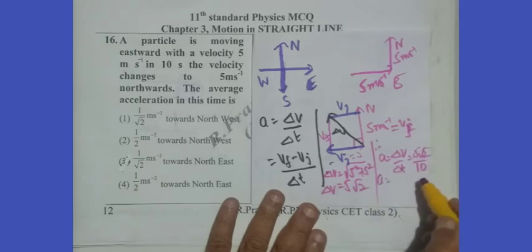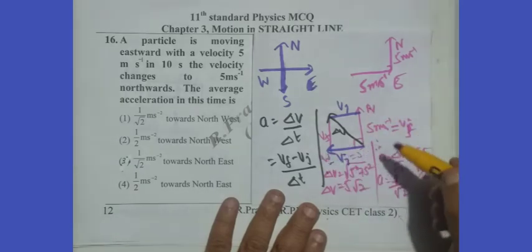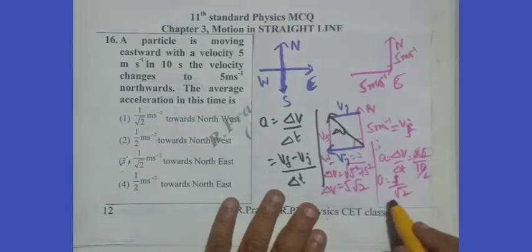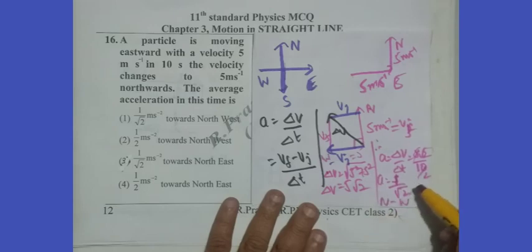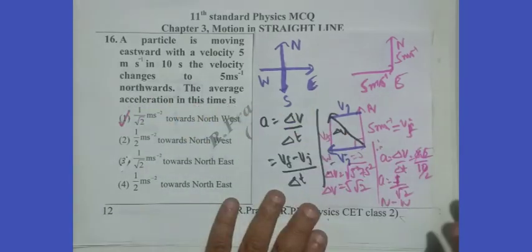That is a equals 1 by root 2. The direction: north and west, therefore towards northwest is the direction. So, 1 by root 2 meter per second square towards northwest. So, the first option is correct.